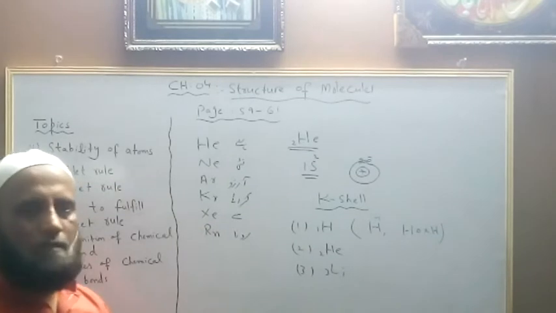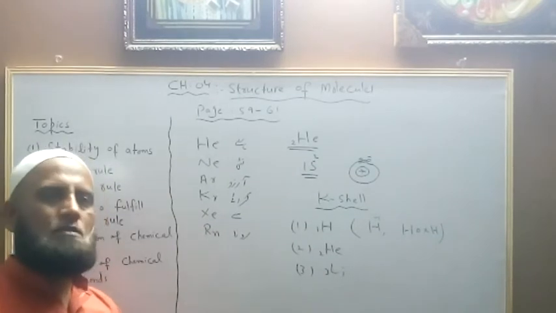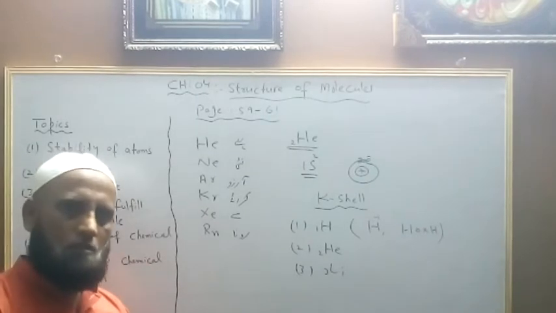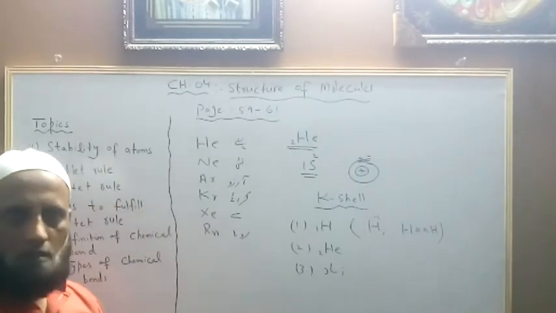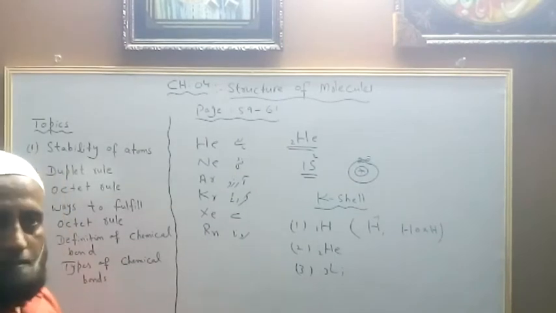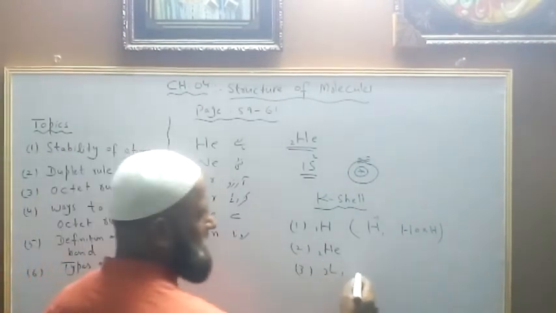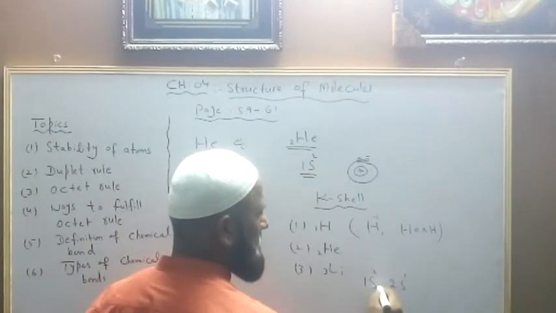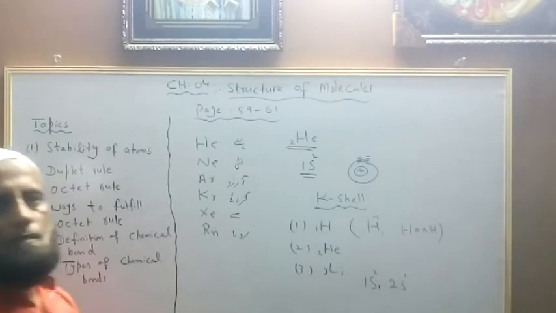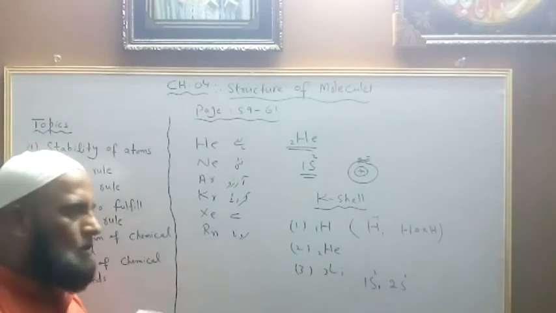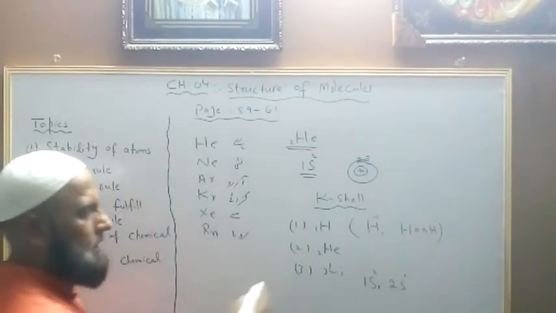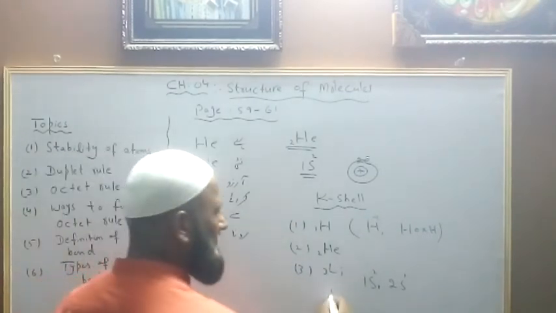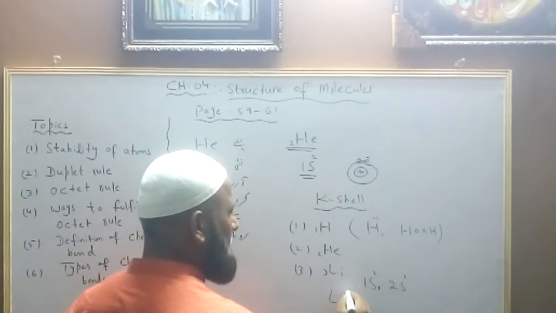Helium does not need to lose, gain or share an electron because it already has two electrons. In case of lithium, in its valence shell it has only one electron. So lithium can easily lose its electron, and it will obey the duplet rule by losing the electron, and in this way it will get a positive ion state.